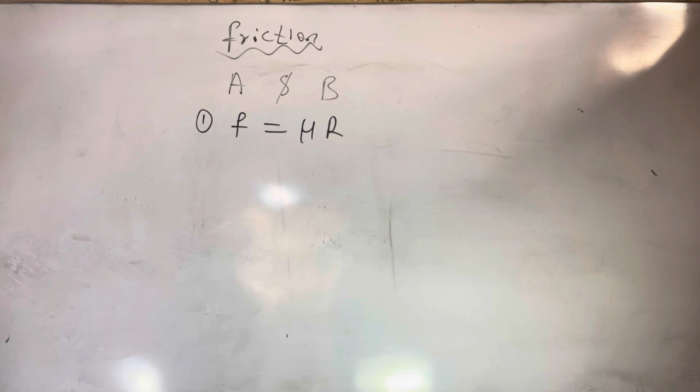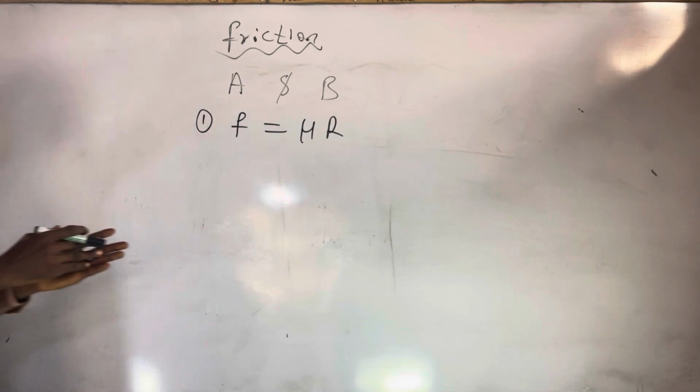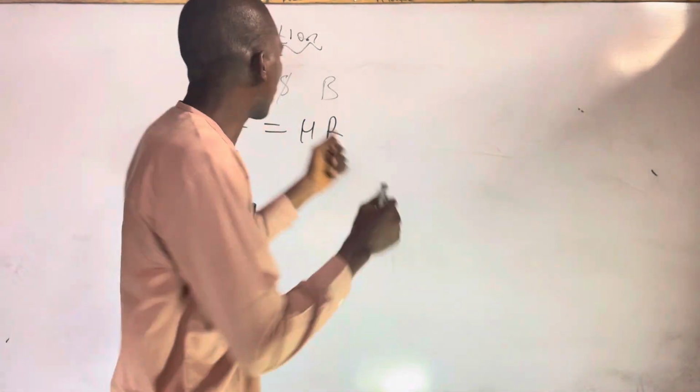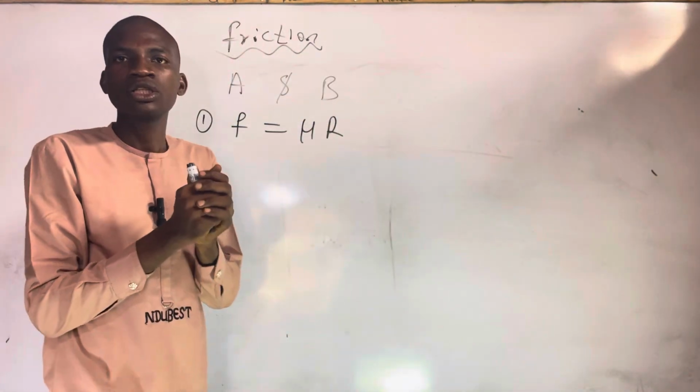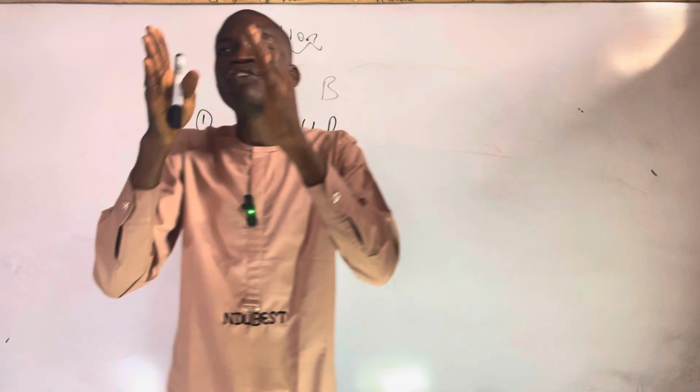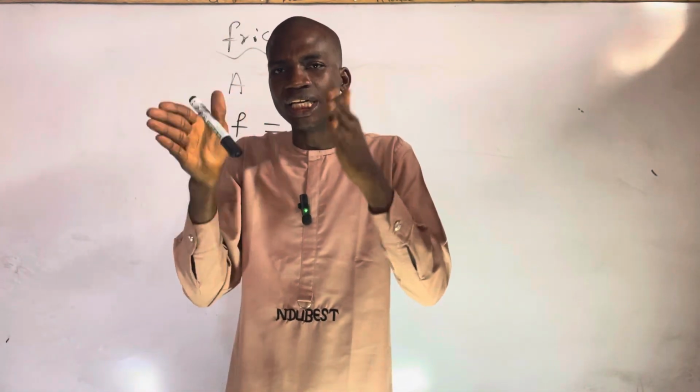So now we're going to look at some aspects of friction: methods to reduce friction, and the advantages and disadvantages of friction. Now we ask this question: what are the advantages of friction and what are the disadvantages of friction? When we talk about friction, we are talking about two bodies in contact. So before friction will work, there must be two bodies in contact.